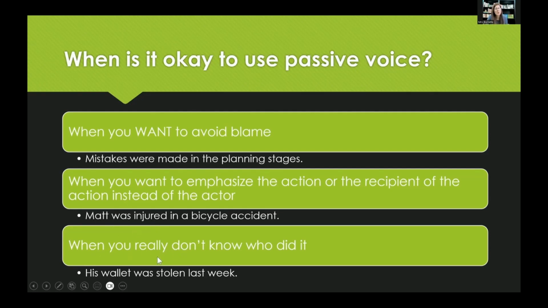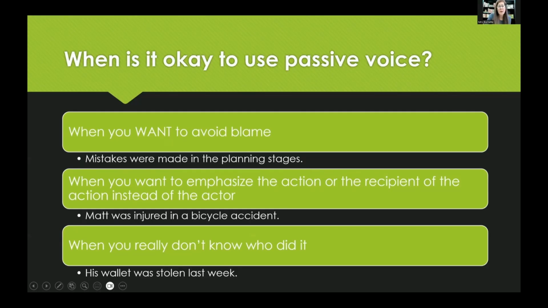And if you really don't know who did it, you can use passive voice. His wallet was stolen last week. You can still avoid that by saying someone stole his wallet last week, or some criminal stole, a thief stole his wallet last week. You can do that if you want to. But these are the 3 times when it is okay to use passive voice.